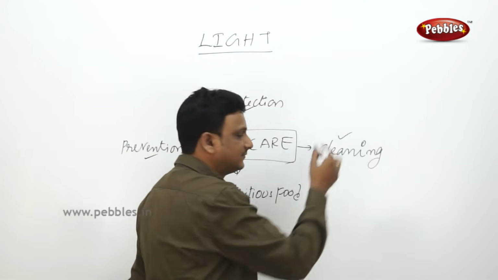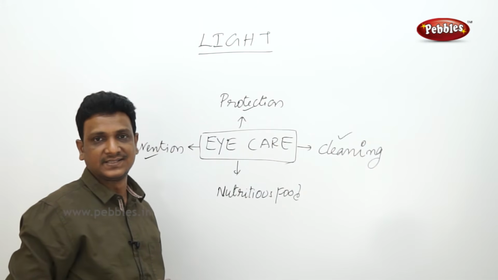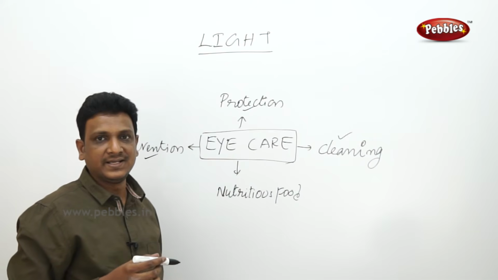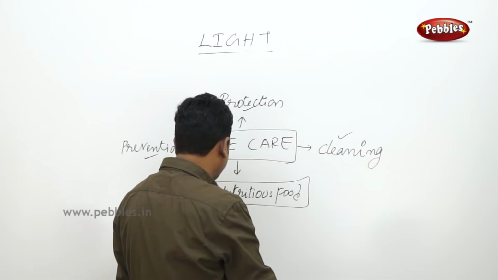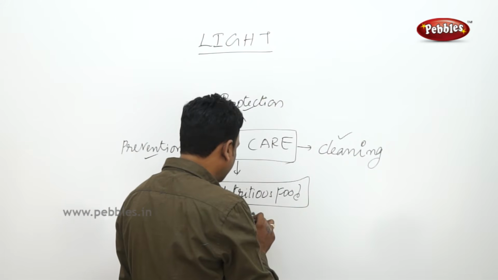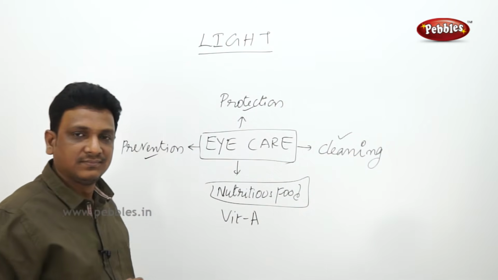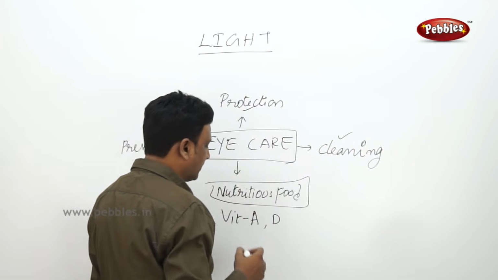Cleaning of eyes. Regularly clean your eyes with cold water. Do not rub your eyes. If something falls in your eyes, rinse your eyes under running tap water. And the last one, nutritious food. The food which is rich in vitamin A is good for eyes. Vitamin D is also good for your nervous system.